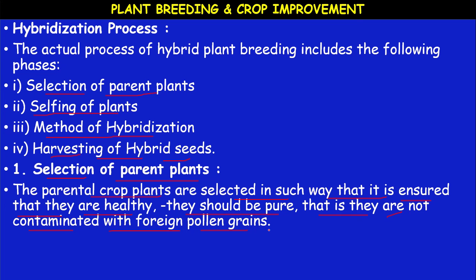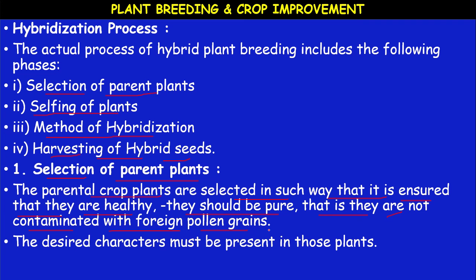The result of the hybridization depends upon this step only, the selection of the parent plants. Pure breed plants we have to select. Then the desired characters must be present in those plants. Desired characters means characters like high yielding, disease resistant, less crop duration. The parent plant should possess these qualities.